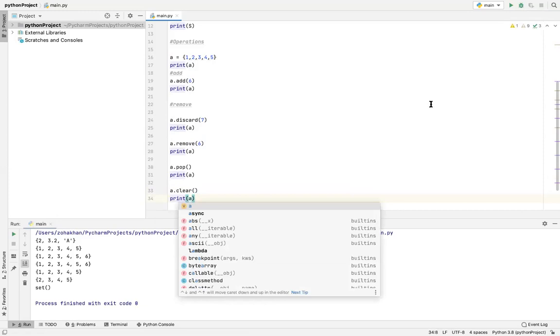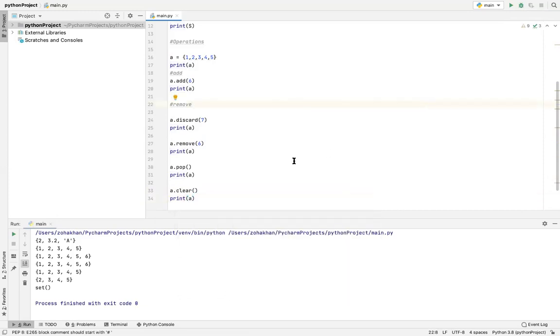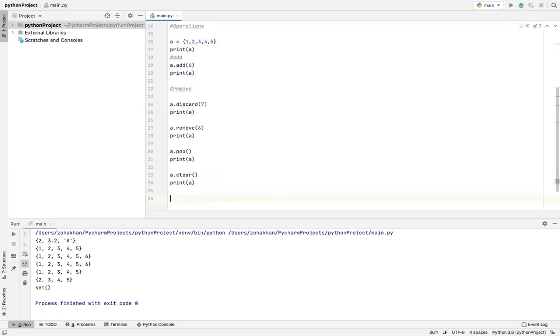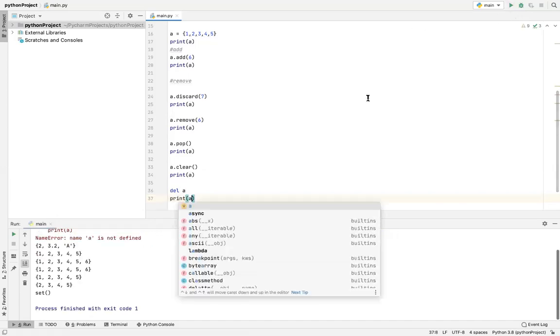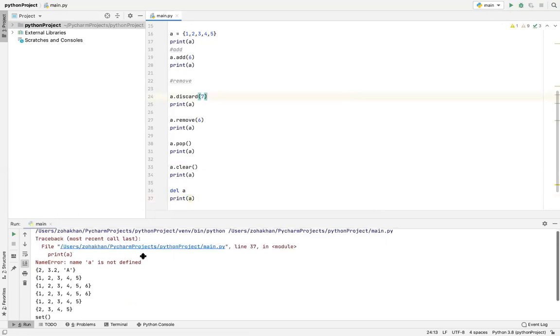Yes, so it is an empty set. And to delete the set, you just write del A. And that's how it is completely deleted. And as I mentioned before, you can then print, and we'll definitely get a traceback, because A is not defined. The set A is completely deleted.